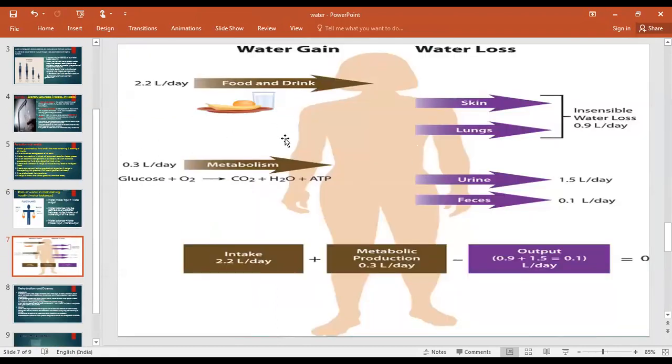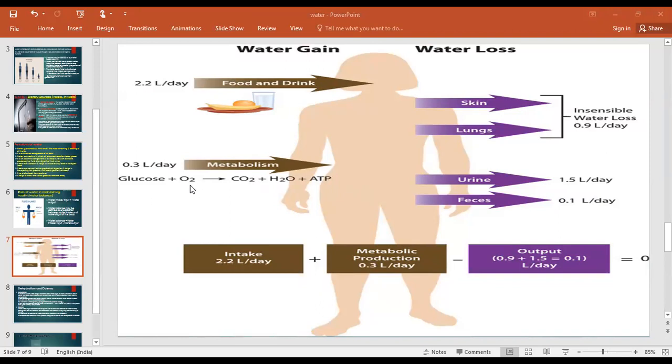Now we can see this image and understand how water is coming inside our body and how it's going out. You see, food and drink, 2.2 liters per day: food is the invisible source and drink is the visible source of water. Then we have metabolism, that is 0.3 liter per day. Take an example: glucose plus oxygen.